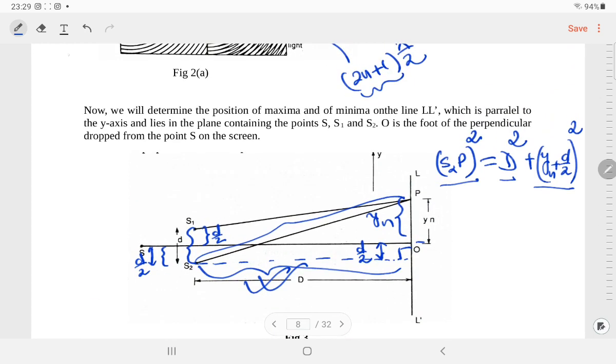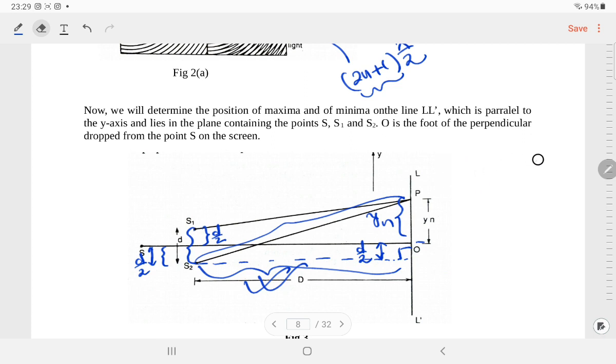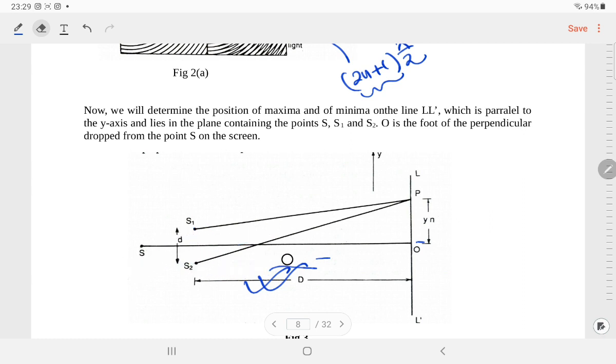Similarly, let us get back to S1P. This much is d by 2, this much is also d by 2.